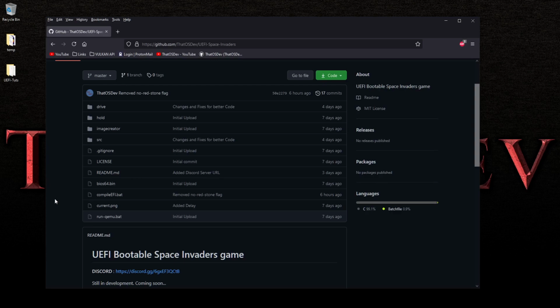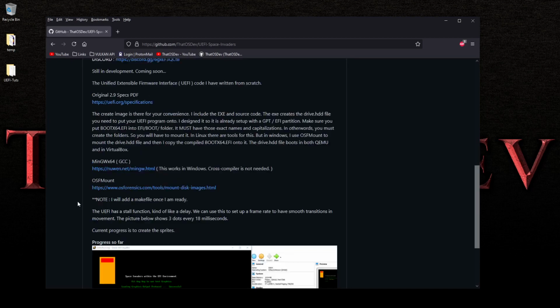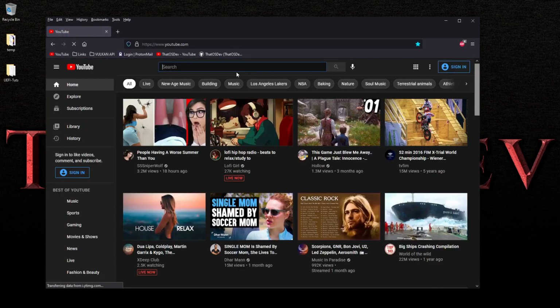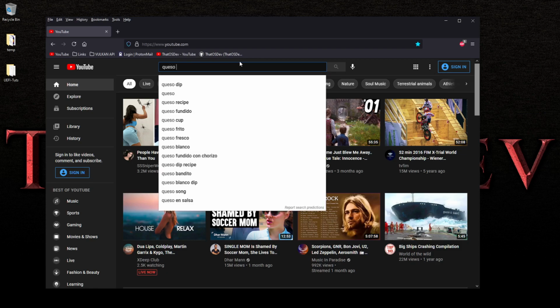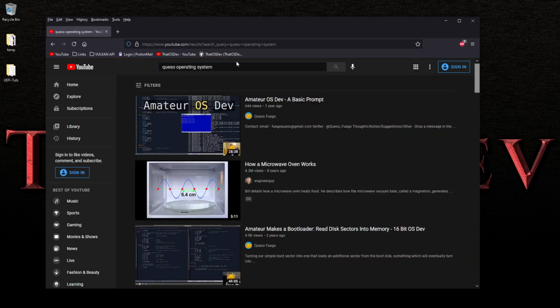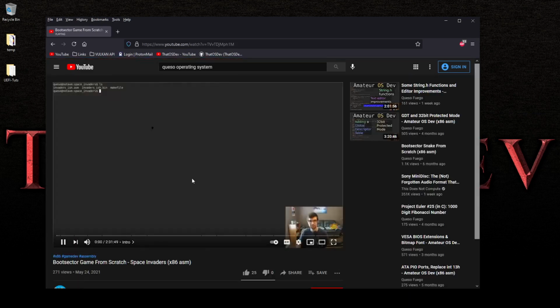This is going to get kind of crazy. Anyhow, this is going to be a Space Invaders game. And I want to give a shout out. I forgot how he spells his name. I think it's Queso Operating System. Here you go, that's the guy right there, and there's his version of Space Invaders.